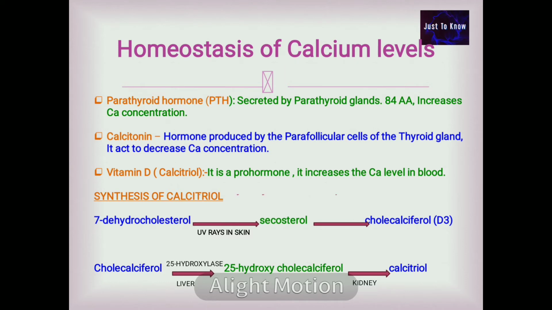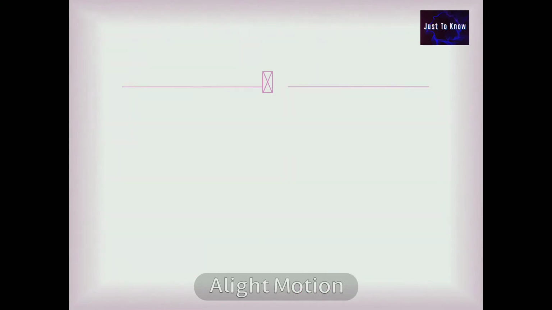The active derivative of calcitriol is called 1,25-dihydroxycholecalciferol. Now let us see in detail the roles of these hormones in regulation of serum calcium level.